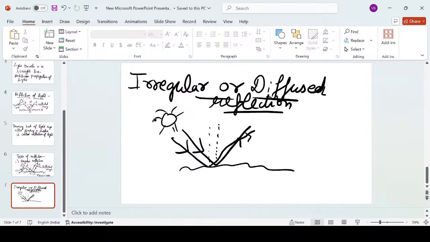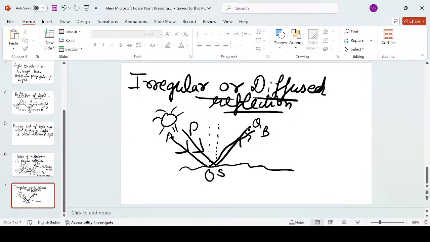Let's suppose this is O, this is A, and this we are considering as B. This is S, this is B, this is Q. So it is possible that incident light rays will be parallel, even in an irregular or diffuse reflection.